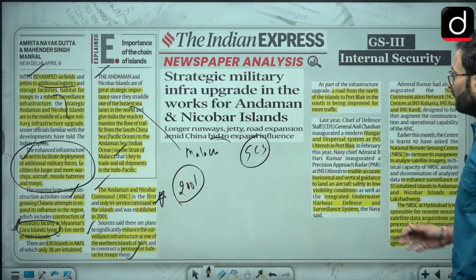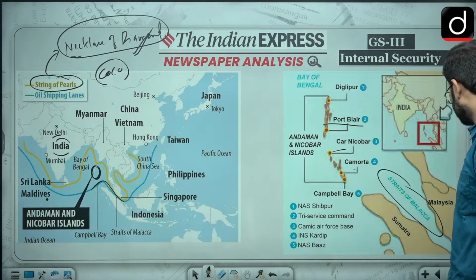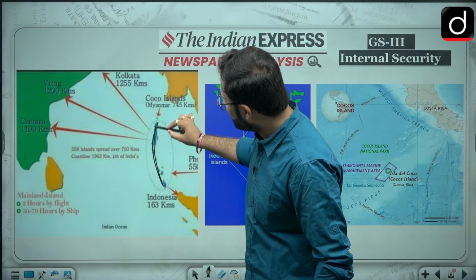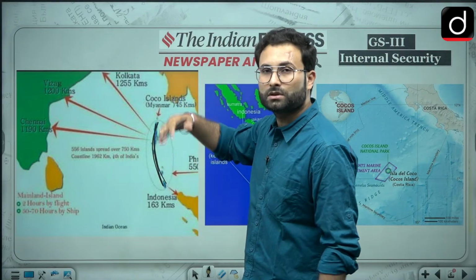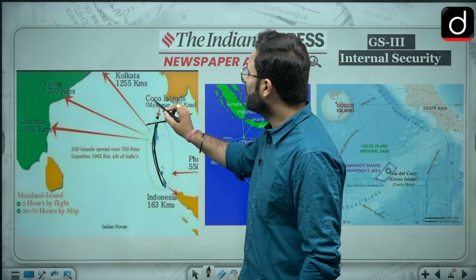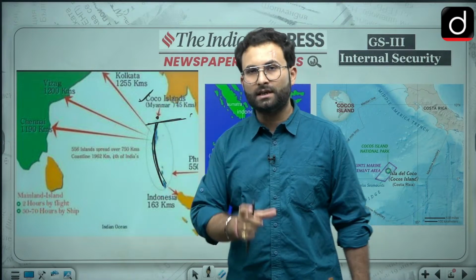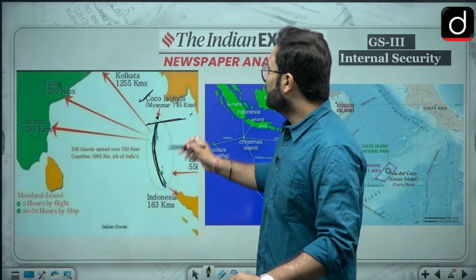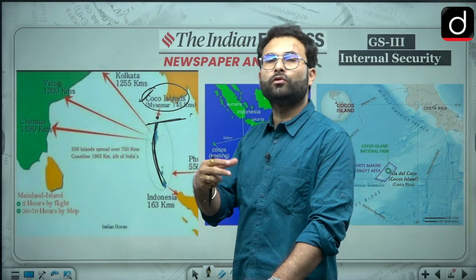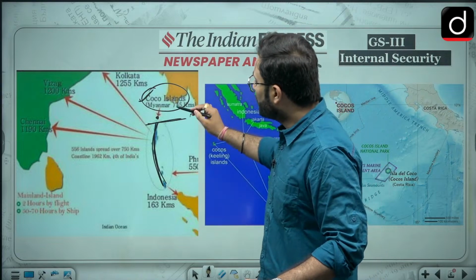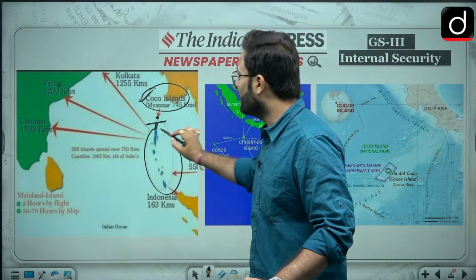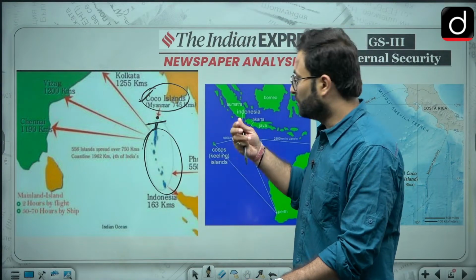Now let's see where this Coco Island is. So this is your Andaman and Nicobar group we have talked about recently, and in the northernmost area of this archipelago we have this Coco Island. Now this Coco Island is not India's island, it is Myanmar's island. So when we are talking about this Coco Island, China is trying to create some kind of influence over there. They are trying to go for a military base in the Coco Island. So that is why it is becoming more concerning for us, and that is why now we are going for more surveillance and more strategic equipment etc.